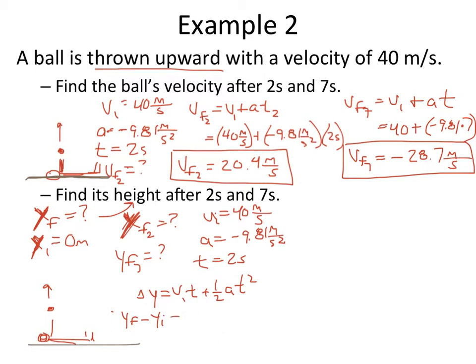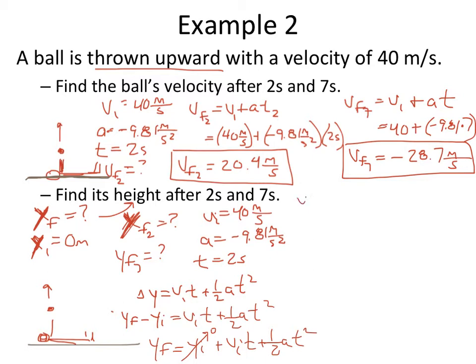So y final equals y initial, which is 0, plus initial velocity times time plus 1/2 acceleration times time squared. I'll do this calculation twice for 2 different times to get our 2 different values. So we simply plug in the other values.